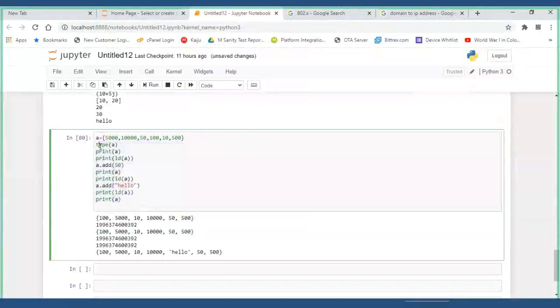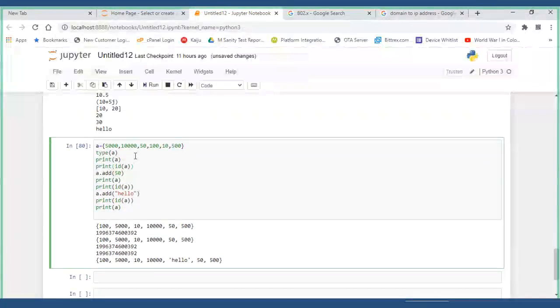Now, what is the problem? Sometimes I require some data, and I want all the characteristics of a set. I shouldn't have indexing, and heterogeneous should be maintained.